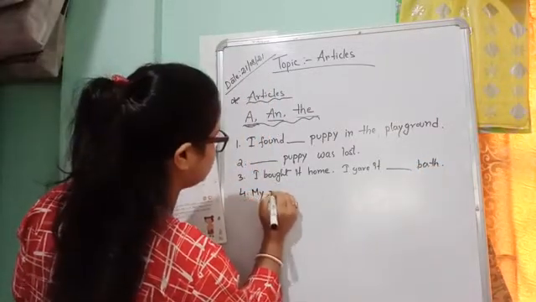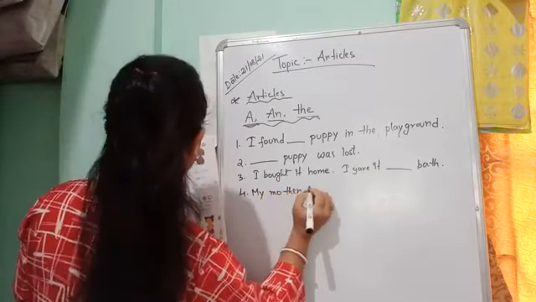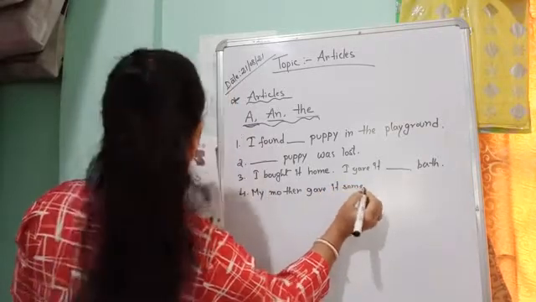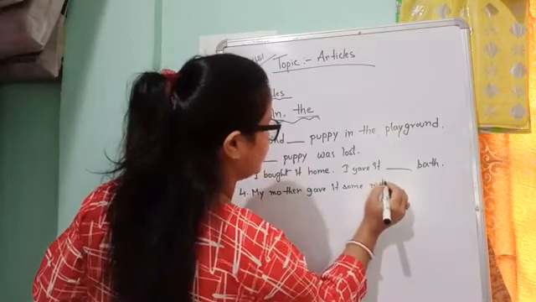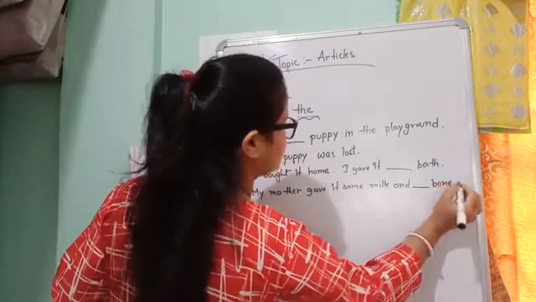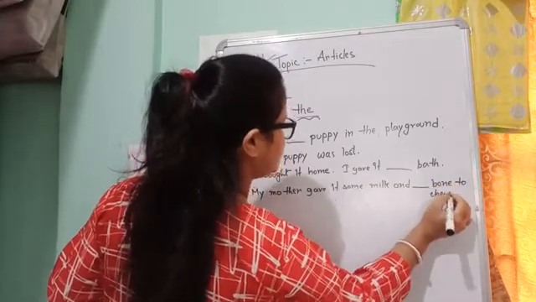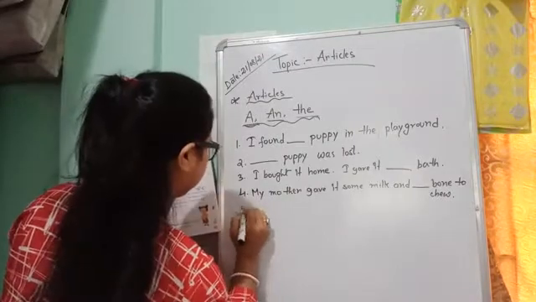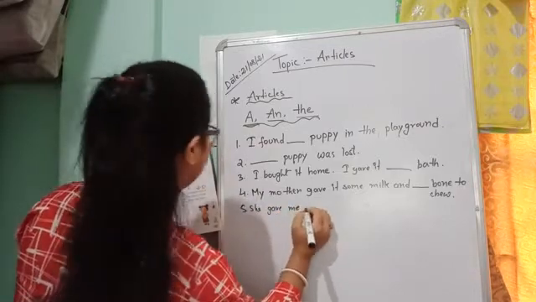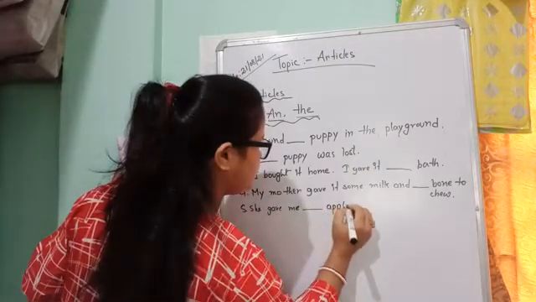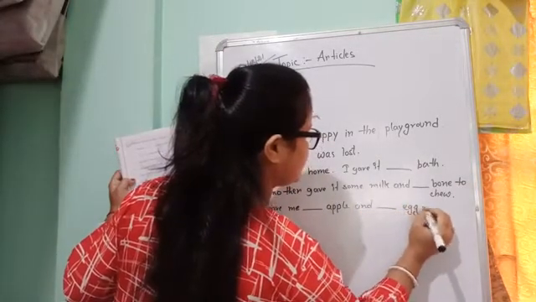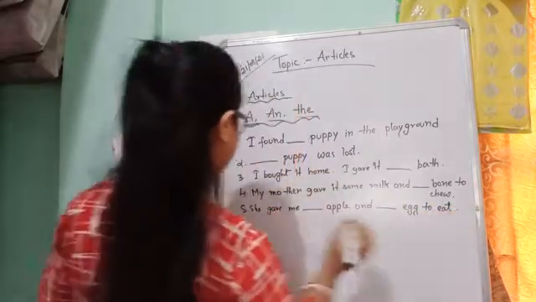My mother gave it some milk and a ___ bone to chew. She gave me ___ apple and ___ egg to eat.